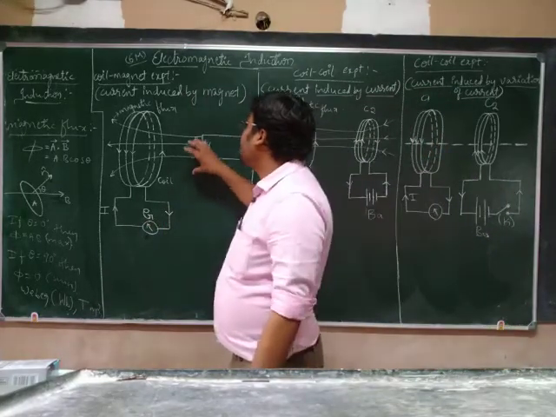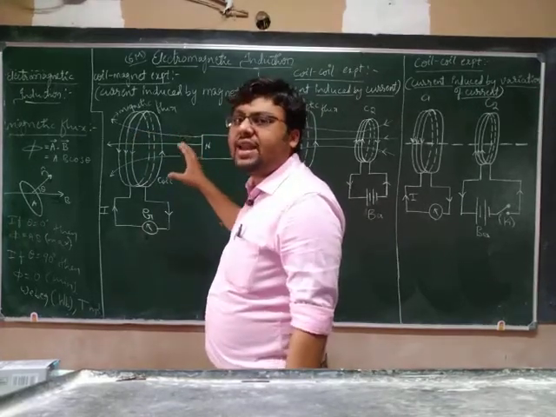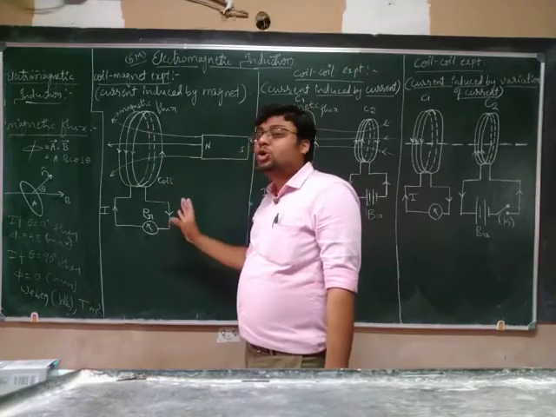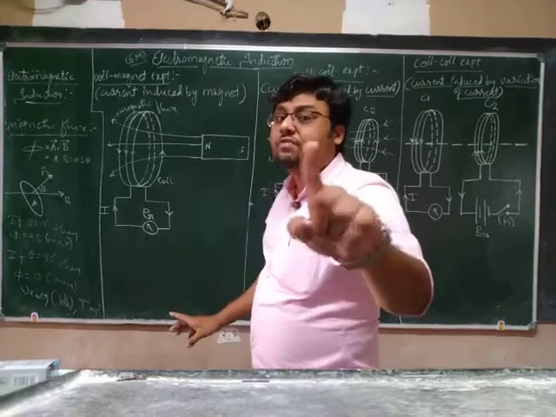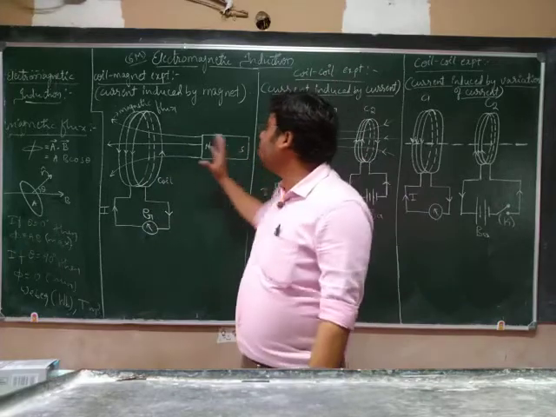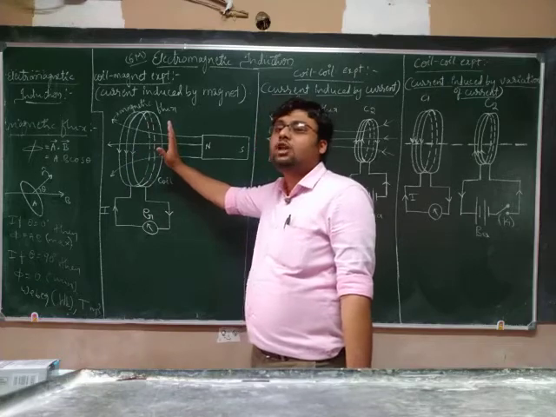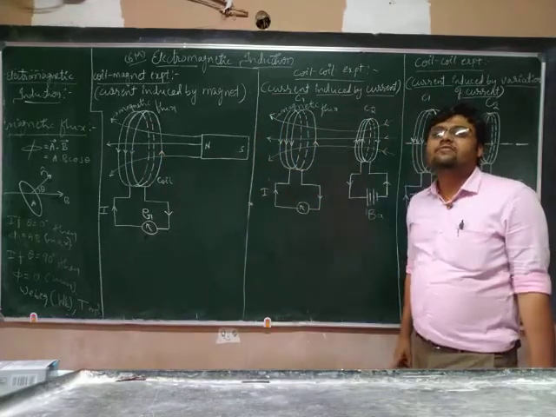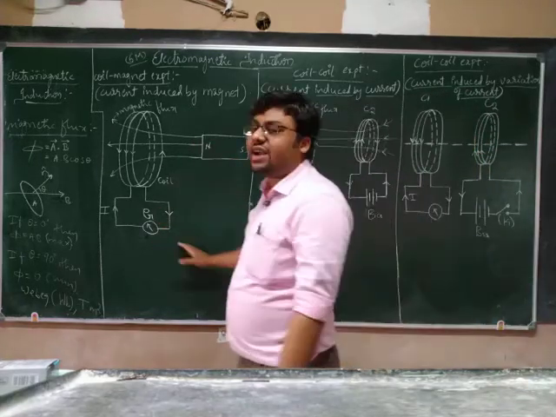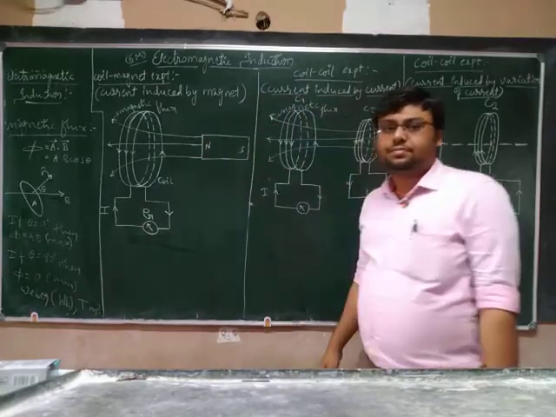And whenever the north pole is moving away from the coil, again the current will flow in the coil. So the galvanometer shows the deflection, but the direction of deflection is opposite to that of the first case. When we move the north pole towards, current flows in one direction. When we move the north pole away, current flows in the opposite direction. That will be shown by the deflection of the galvanometer.